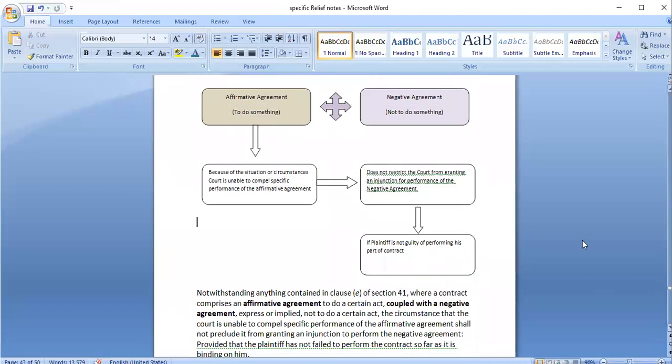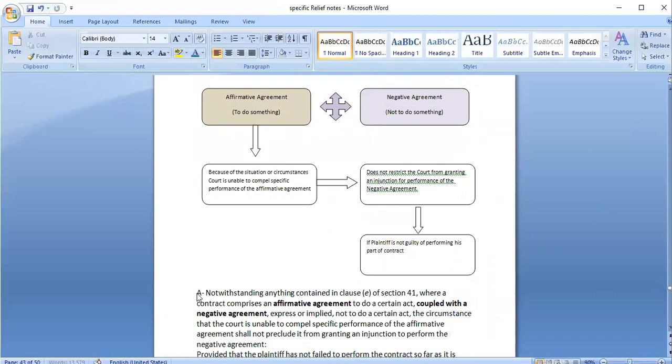Ma'am, why would the court grant permission to do something that's negative? Why will the court allow the party to do something that's negative? Okay. Negative as in it's not like illegal. Negative means, for example, A enters into an agreement with someone.